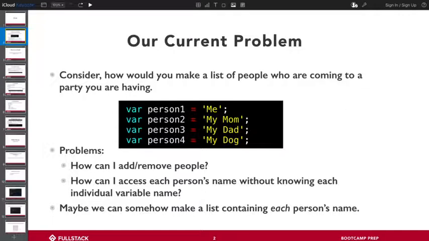We could also very easily, if I go back earlier to our current thing, we define person 1, person 2, person 3, and person 4. We could also make those the variables inside of our arrays. So any data types that we've covered so far, whether it be numbers or booleans or strings or variables, any of these, we can put inside of a list. We can put inside of an array. And one thing you will see down the road is that we can also put other arrays inside of arrays to create something we call nested arrays.